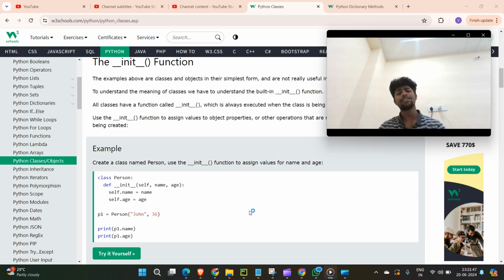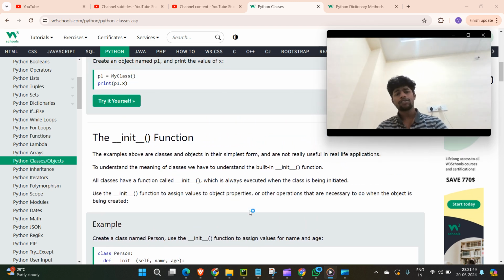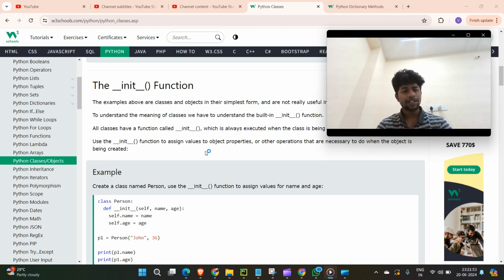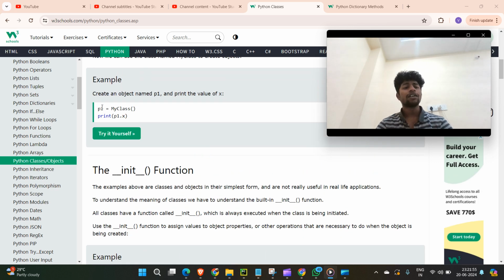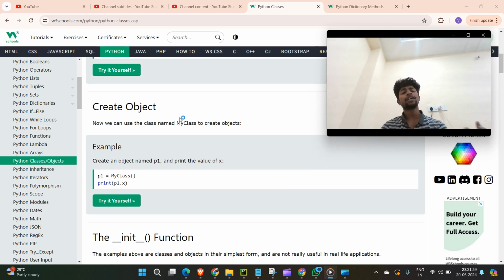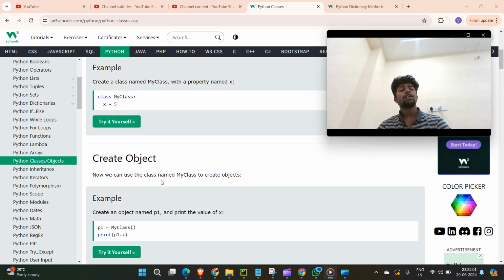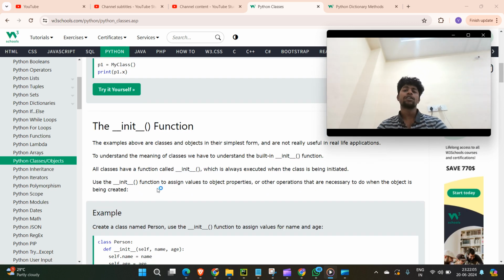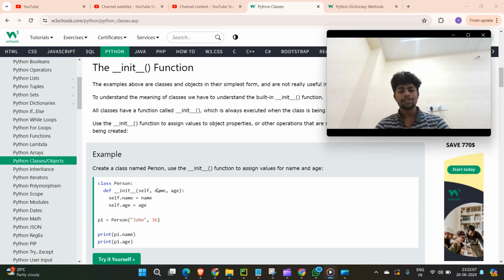Yeah, this is a way to create an object. Just click on write yourself and see how you are doing. So you already have one class and you have that variable, and you created one object for that particular class, and after that you are just accessing that. Putting the dot, you will get to know what values were there. So you are able to see here. So that's it, guys.